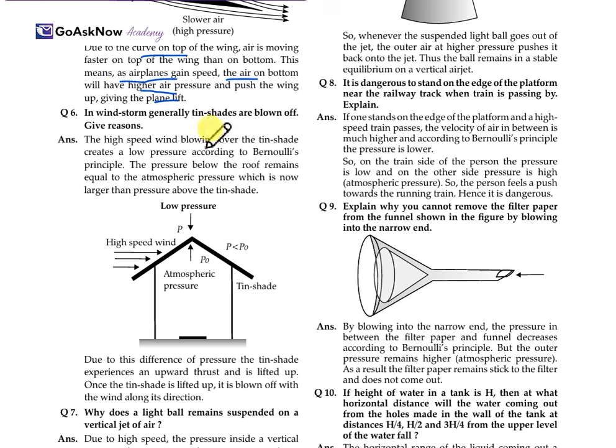Now, in a windstorm, generally tin sheets are blown off. Give reason. The high speed wind blowing over the tin shed creates a low pressure according to Bernoulli's principle. The pressure below the roof remains equal to the atmospheric pressure, which is now larger than the pressure above the tin sheet. Due to the difference of pressure, the tin sheet experiences an upward thrust and is lifted up. Once the tin sheet is lifted up, it is blown off with the wind along its direction.